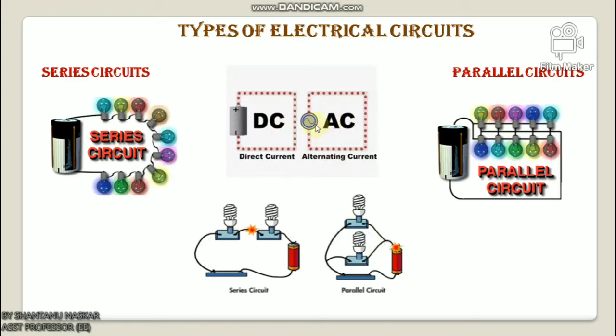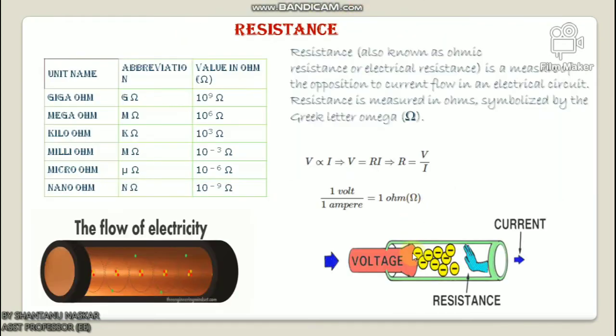Now I will discuss AC circuit. AC circuits are those circuits whose excitation element is an AC source. Unlike a DC source, which is constant, an AC source has variable current and voltage at regular intervals of time. Generally, for high power applications, AC circuits are used. After this, I will discuss resistance, capacitance and inductance one by one.